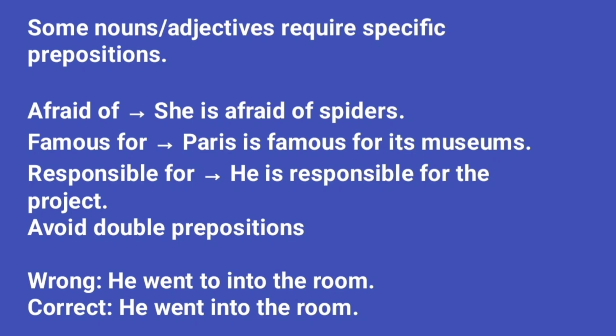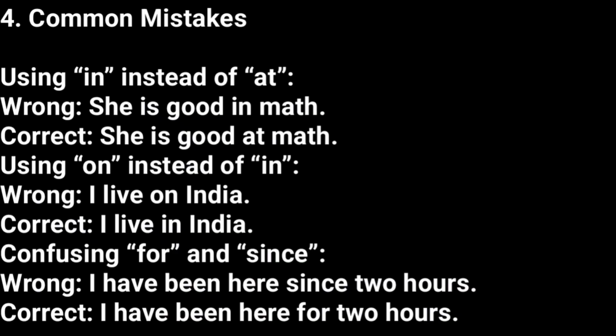Avoid double prepositions. Wrong sentence: he went to into the room. Correct is: he went into the room. Common mistakes: using in instead of at. Wrong sentence: she is good in math. Correct is: she is good at math. Using on instead of in. Wrong sentence: I live on India. Correct: I live in India. Confusing for and since. Wrong sentence: I have been here since 2 hours. Correct: I have been here for 2 hours.